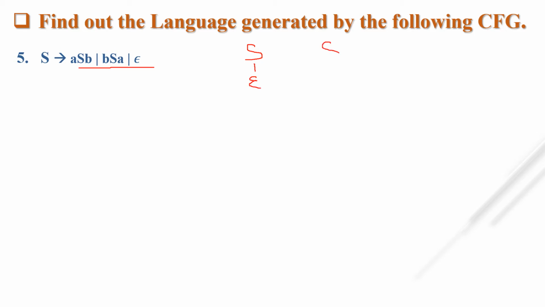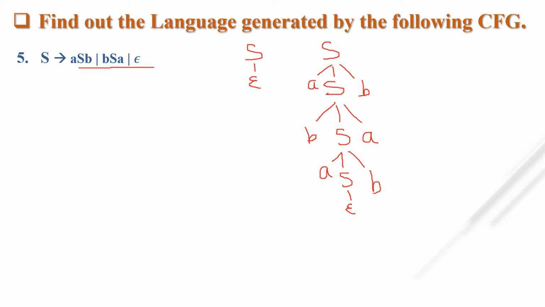Then I am taking first A S B, with capital S and terminal symbol B. Then instead of this S, I am taking B S A. Now instead of S, I am taking A S B once again, and to terminate this tree I am taking null.